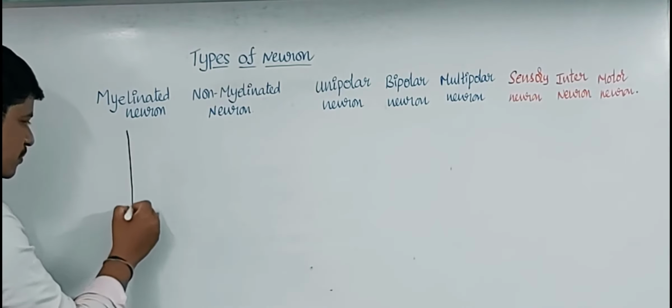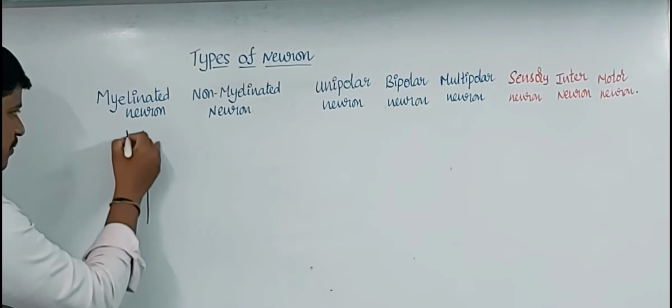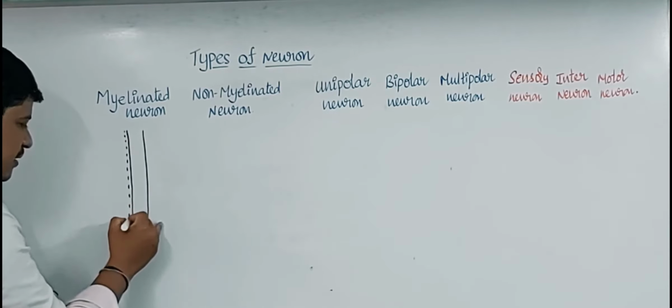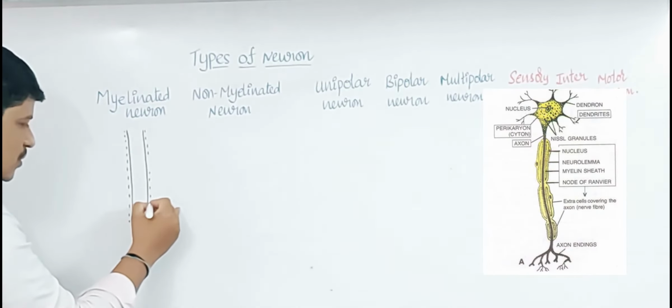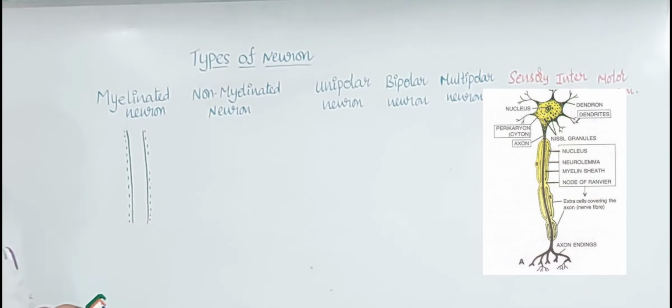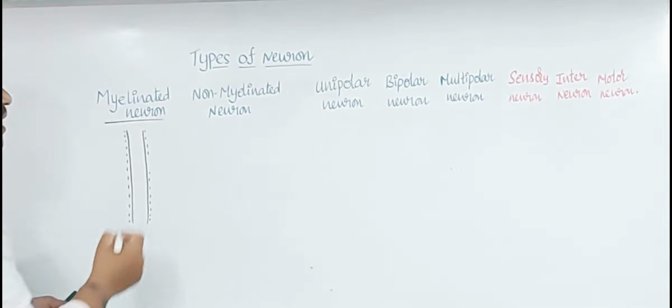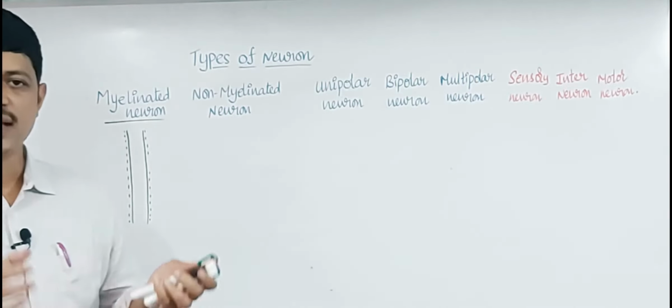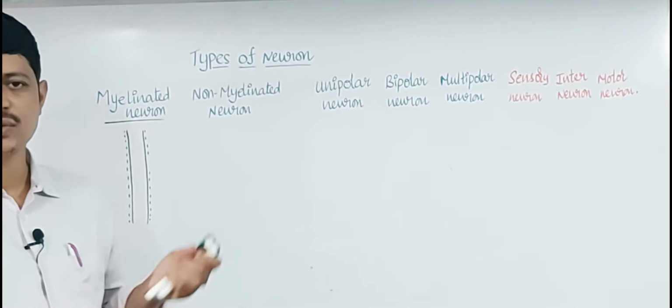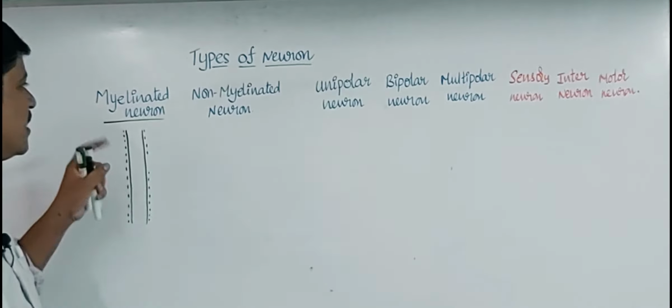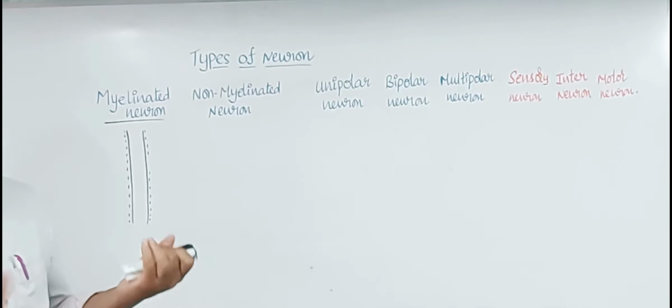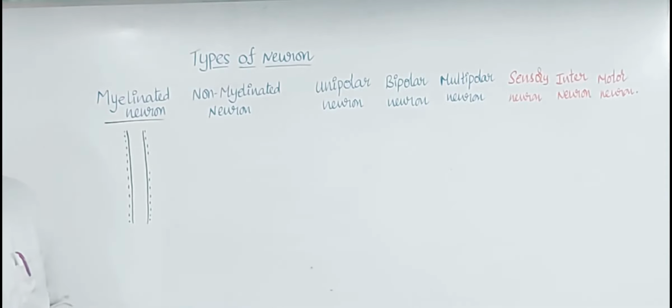Myelinated neuron. If the axon of the neuron is surrounded by Schwann cells, that helps in the formation of the myelin sheath. Those neurons are known as myelinated neurons. Simply, the axon with Schwann cells is known as a myelinated neuron. The Schwann cells are the cells that form the myelin sheath.